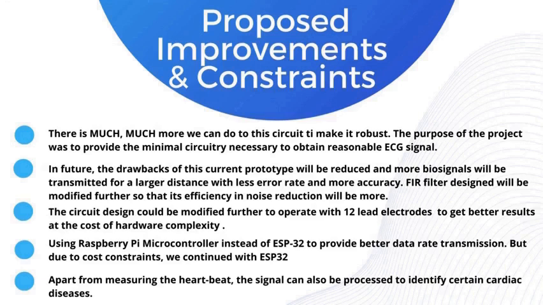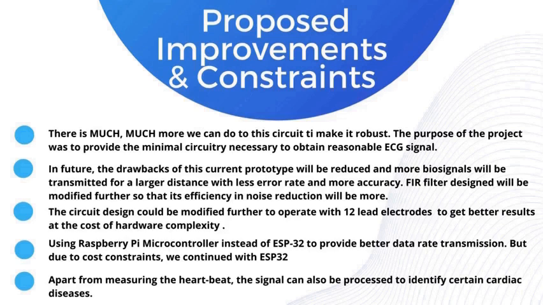There are several proposed improvements that can be made to the ECG monitoring circuit design. One possibility is to modify the circuit to operate with 12 lead electrodes, which can provide more comprehensive and accurate results at the cost of increased hardware complexity. Another potential improvement is to use a Raspberry Pi instead of ESP32, as this could provide better data transmission. However, due to cost constraints, we continued with the ESP32 for our prototype.